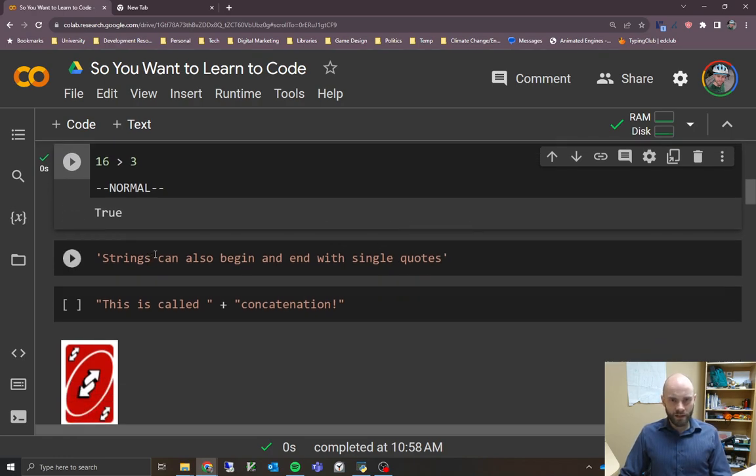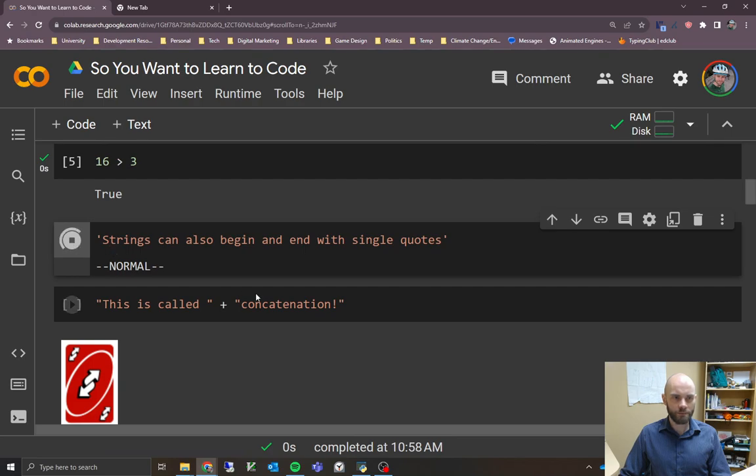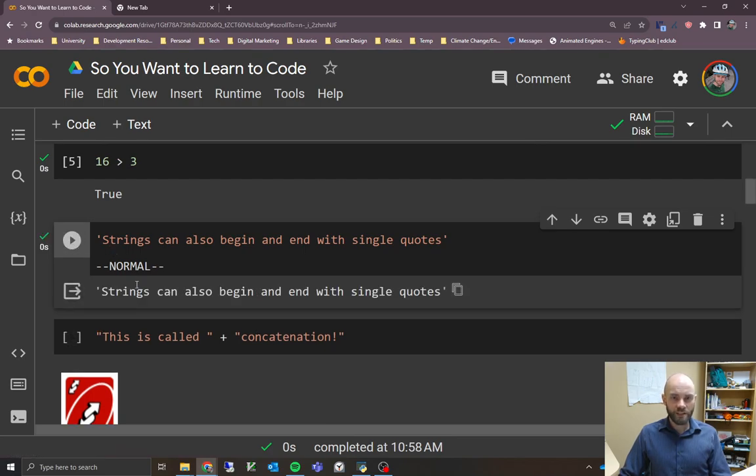And then we've got a couple of examples of strings. So the first one here is just to show again that we can start and end with a single quotation mark. It's very happy to do that. If we run this example, it just gives us back our string, right? We can tell that it's a single string because it starts with a quotation mark here and ends with a quotation mark here.